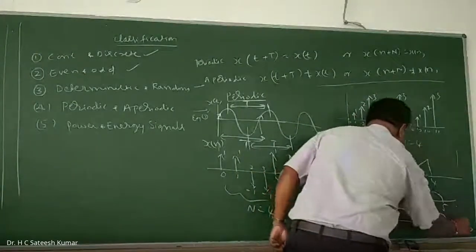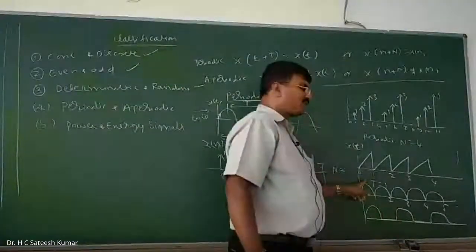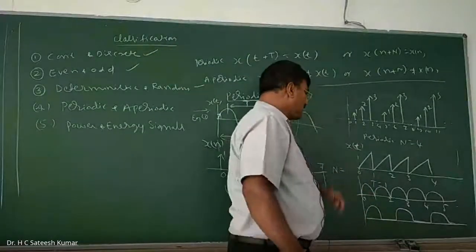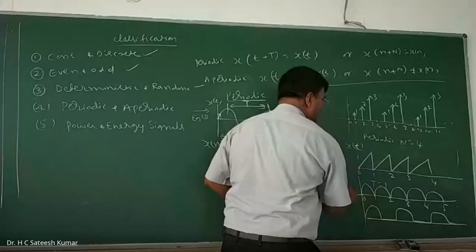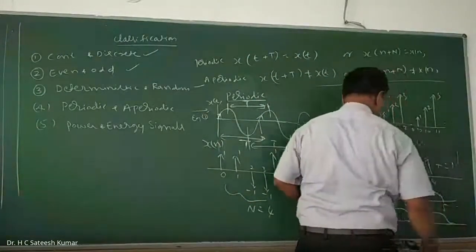These are the familiar signals what you have. One is fully rectified, another one is half rectified. What is the period? So here the period is what? T is equal to... Here, what is this one? T is equal to how much? 1, no? Okay, what about here?